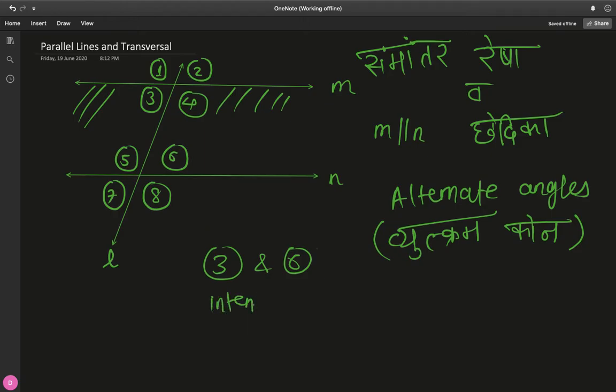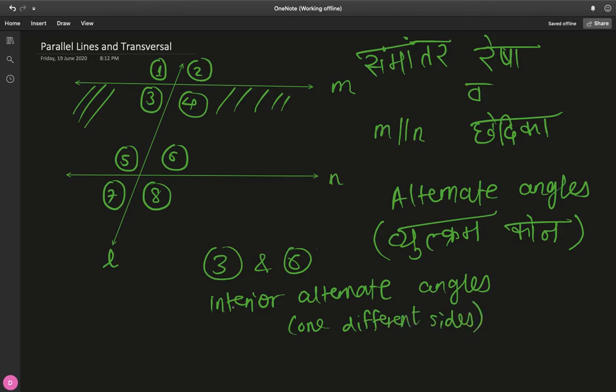So these are interior alternate angles. I mean, alternate because if they lie on either side, we could have taken 3 and 5, they would have been interior angles, but they would not have been alternate angles. Alternate means on different sides. So one's on the left, one's on the right, kind of thing.